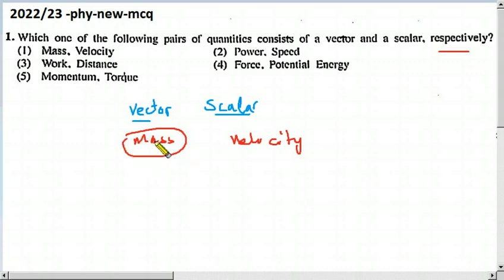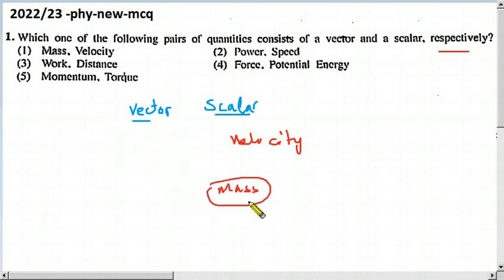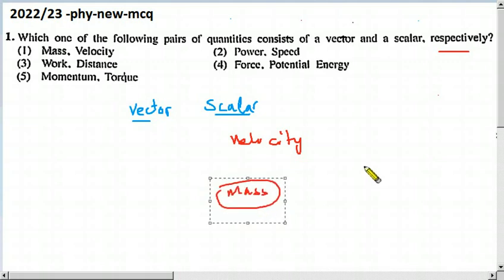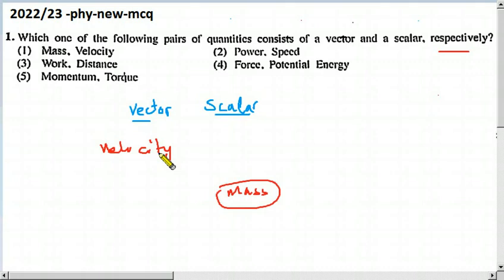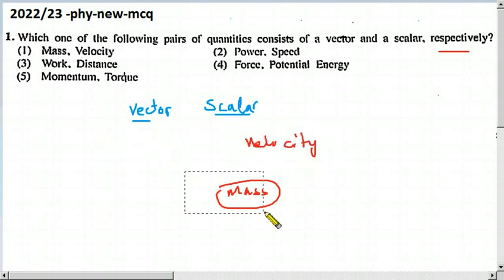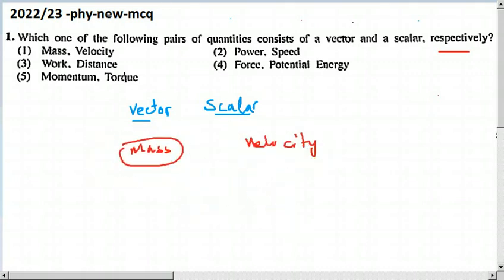Is it a vector or a scalar? Mass is a scalar. We can't place it under that topic, vector topic. Mass is a scalar. Velocity is a vector. Therefore, these are not in order. They should change. So therefore, this one is wrong.